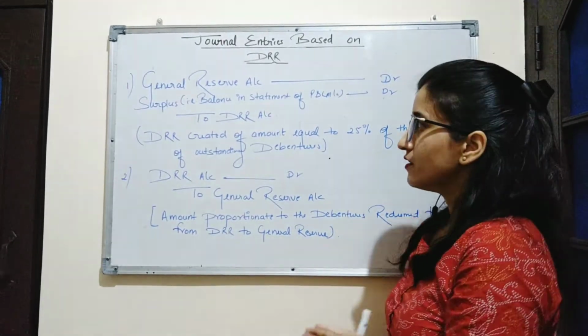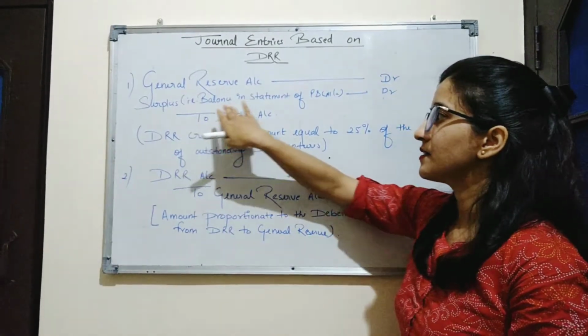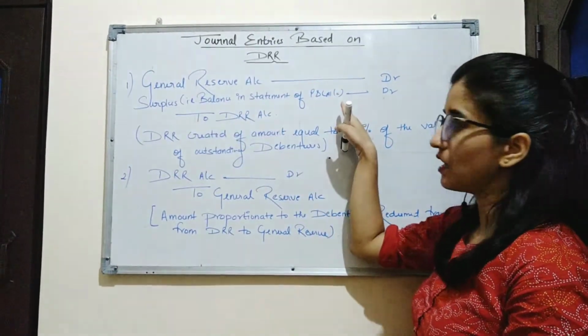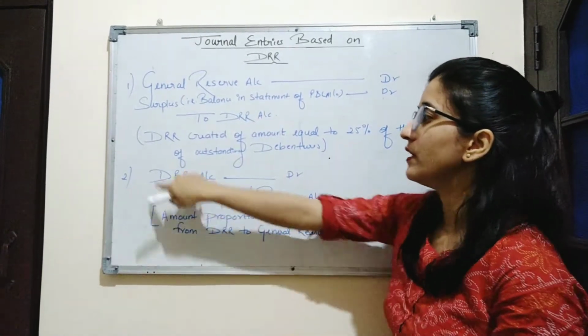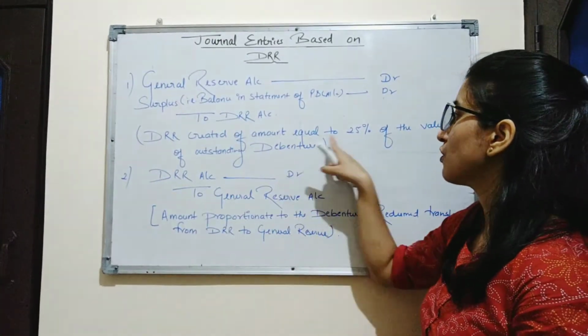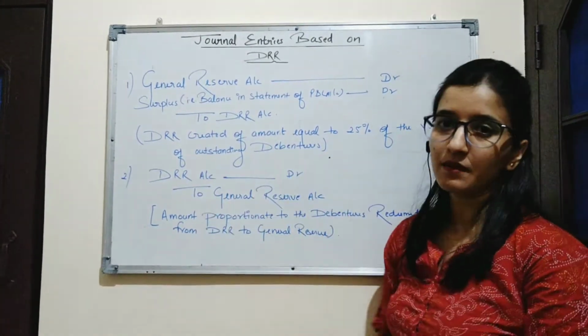Now here are the journal entries based on DRR. First entry is General Reserve Account Debit, Surplus, that is balance in statement of P&L account, Debit, to DRR. And the narration for this entry will be DRR created out of amount equal to 25% of the value of outstanding debentures.